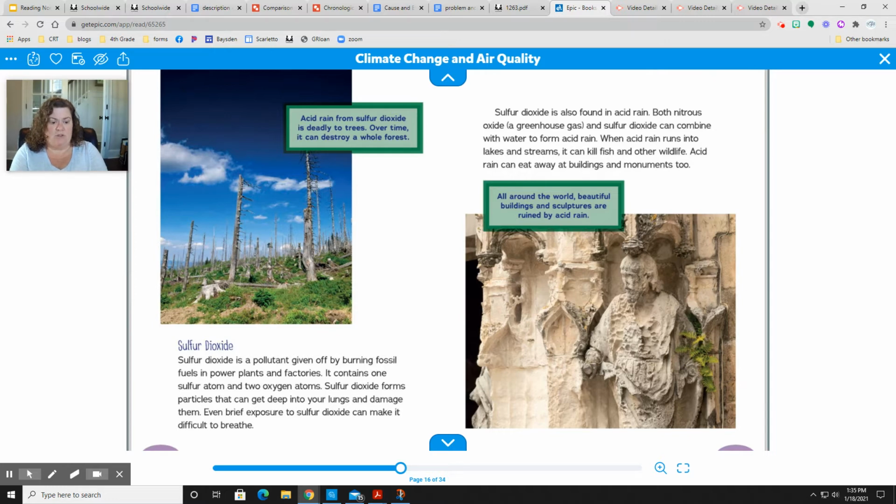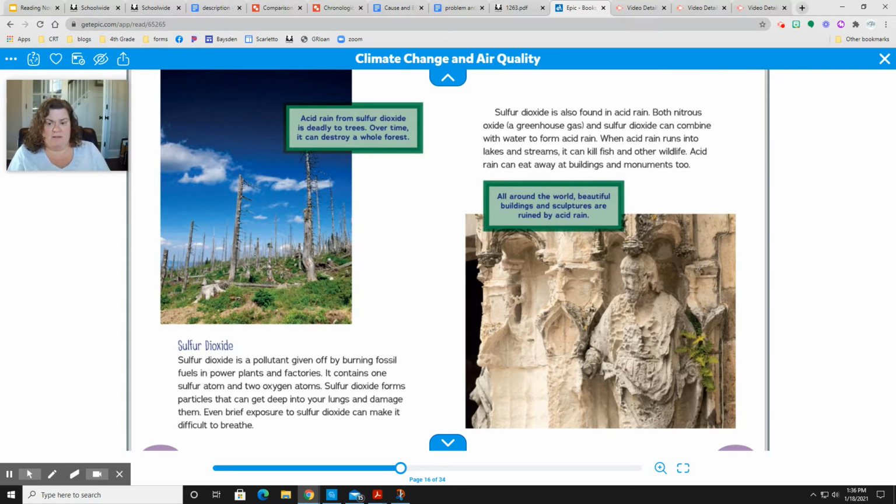So on this page, I'm reading the cause is sulfur dioxide is created when we burn our fossil fuels in our power plants and factories. And so the effect of sulfur dioxide being in our atmosphere is that it can damage my lungs with these little particles. And that can make it hard for me to breathe.